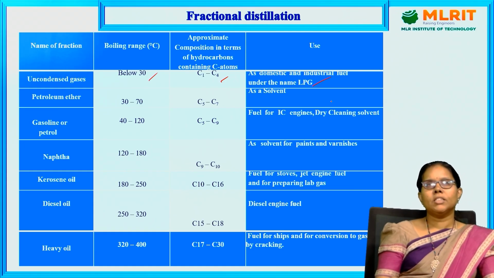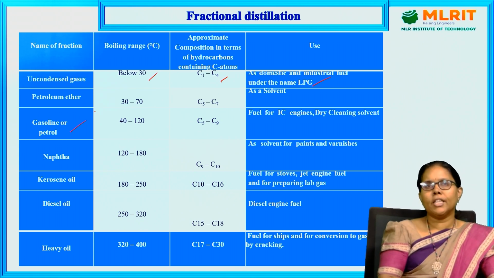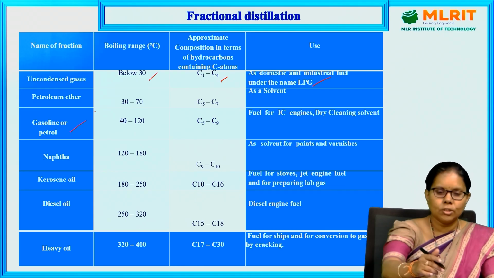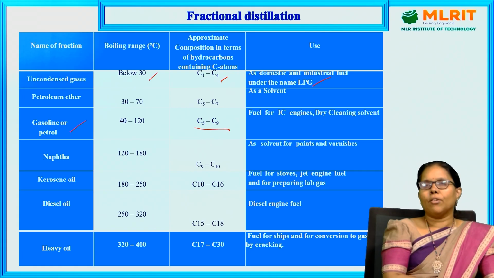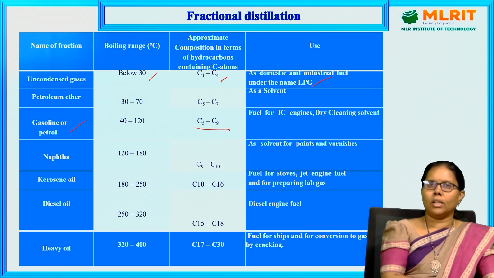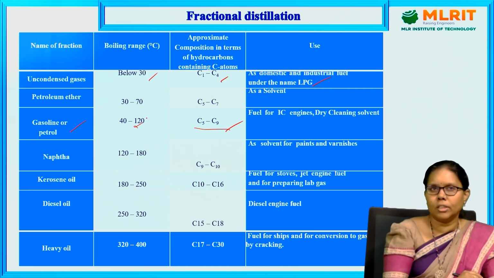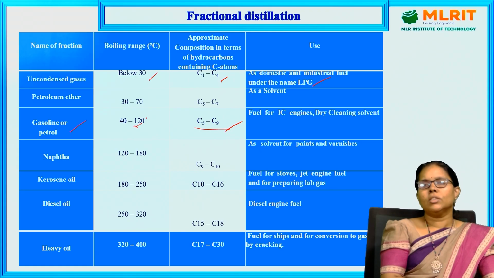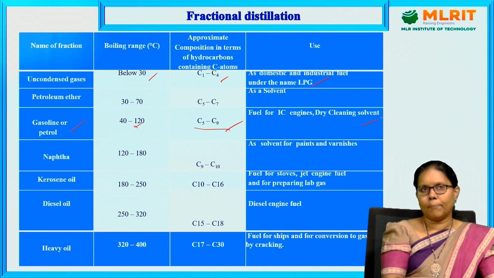The next fraction is gasoline, or petrol, whose boiling point is 40 to 120 degrees centigrade. It is a combination of petroleum ether C5 to C7 and C7 to C9, that is, hydrocarbons from pentane to nonane: C5, C6, C7, C8, C9. As the length of the hydrocarbon chain increases, the boiling point also increases. These are the fuels used in internal combustion engines, and gasoline is also used in dry cleaning solvents.